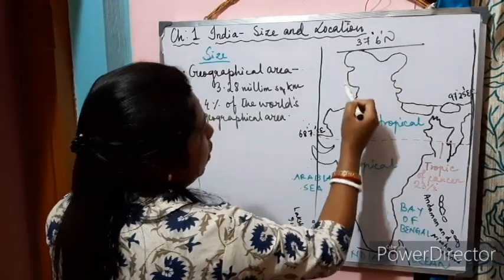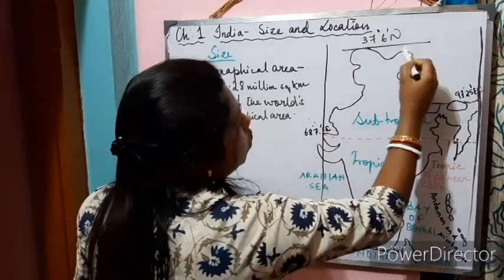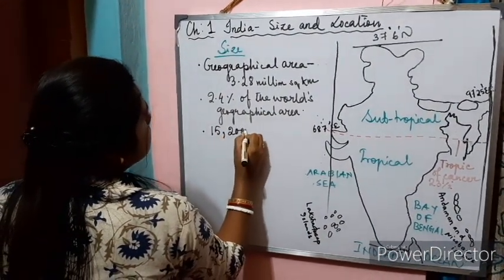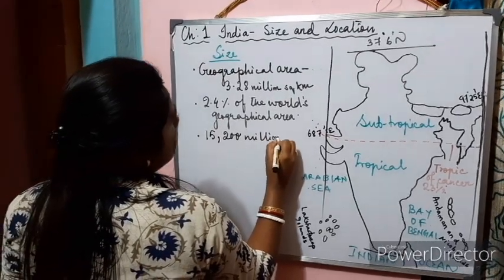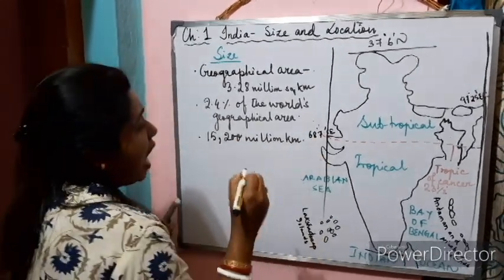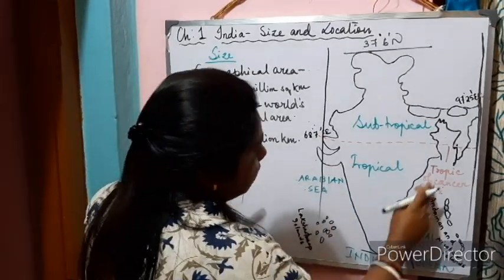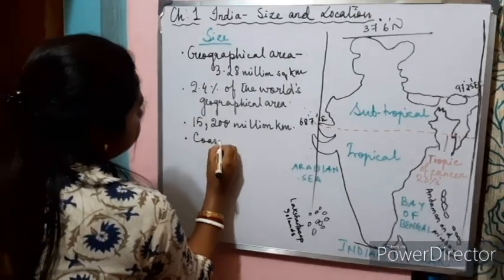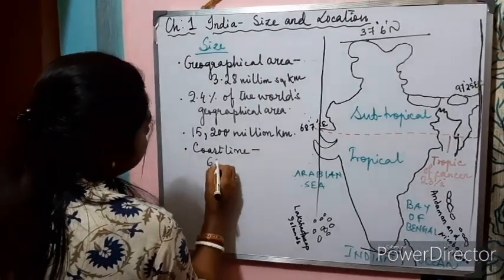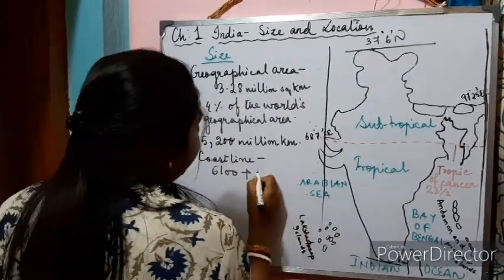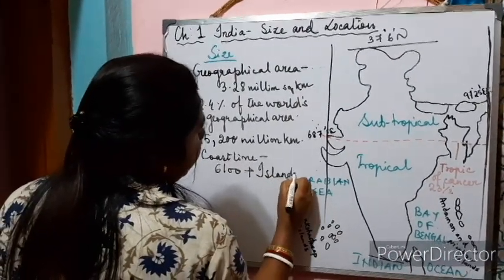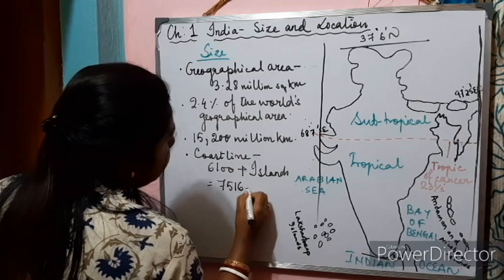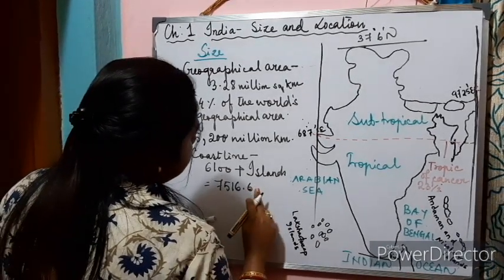The total land boundary of India is 15,200 kilometers. And the coastline, the length of the coastline is actually 6,100 kilometers, but including the islands, that is the Andaman and Nicobar Islands and the Lakshadweep Islands, the total length is 7,516.6 kilometers.